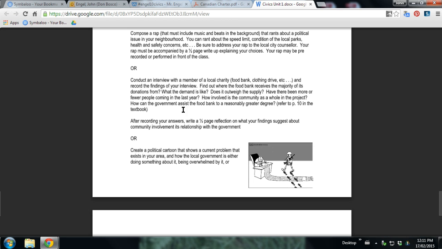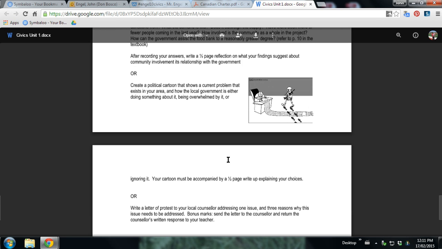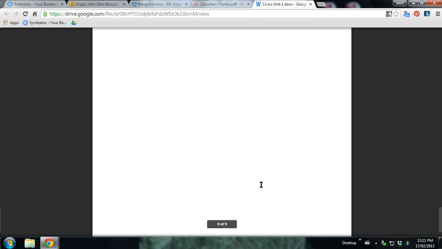So you can read each one of these, but I'm happy with any format as long as we've discussed it, unless it's on this list. If it's on this list, just do what it asks you to do and submit that. Okay? And that's pretty much Unit 1. So get to class. We should be able to finish this unit up fairly quickly.